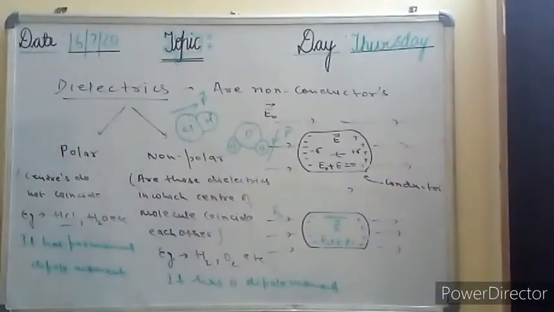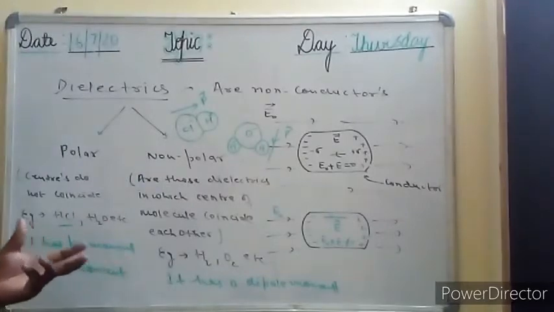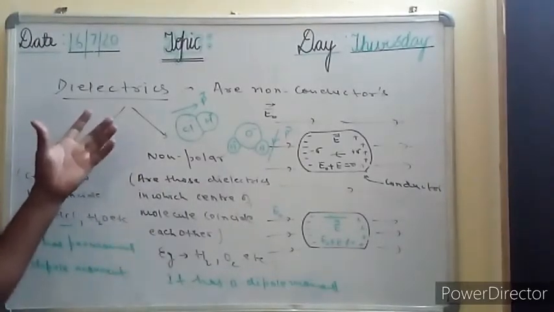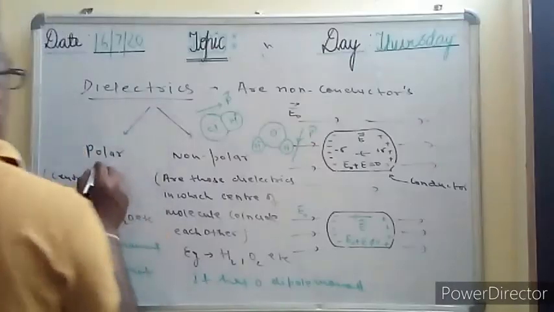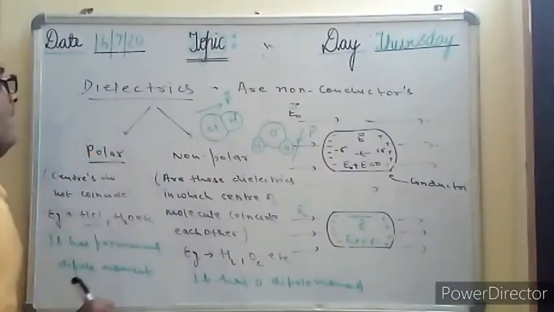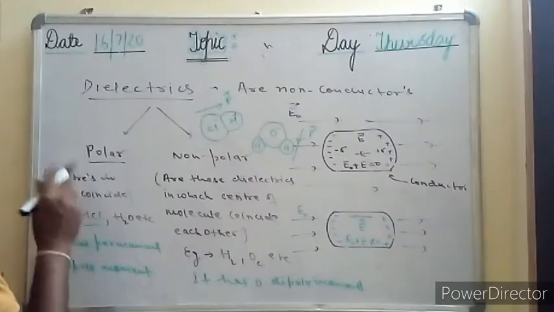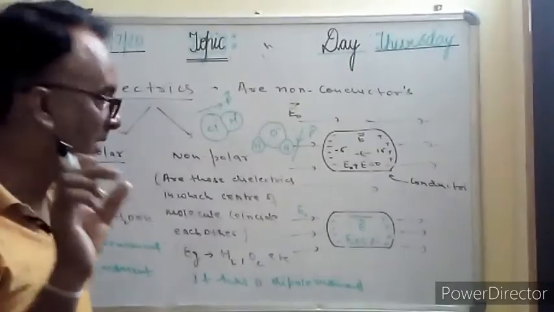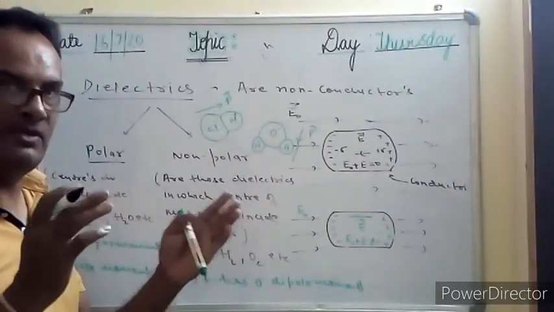So this is about the dielectrics and how they behave. Okay, means the orientations, the behavior of the molecules of the material, that will define the dielectrics. उसको define करता है. So this is very important that what we conclude in the polar dielectrics, or you can say the polar molecules, what happens? The centers of the molecules coincide with each other. But in the non-polar molecules, the centers are separated, even in the absence of electric field also.